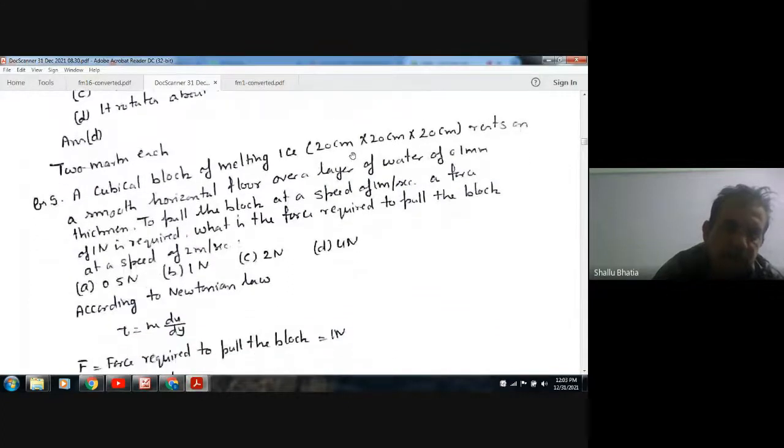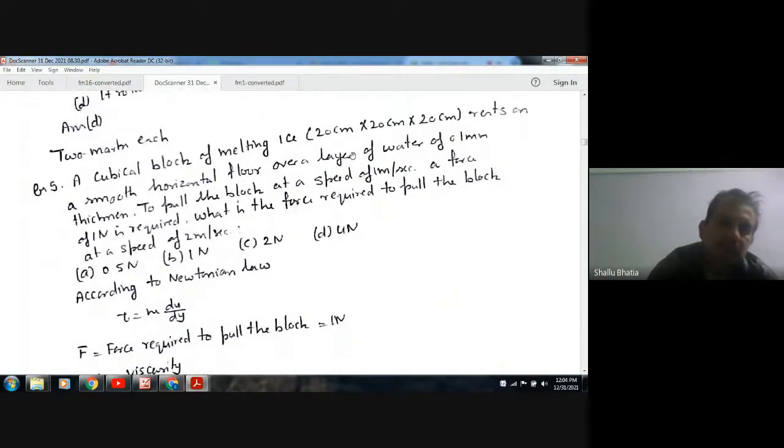Now a two-mark question. A cubical block of melting ice, 20 centimeter by 20 centimeter by 20 centimeter, rests on a smooth horizontal floor over a layer of water of 0.1 mm thickness. To pull the block at a speed of 1 meter per second, a force of 1 Newton is required. What is the force required to pull the block at a speed of 2 meter per second?